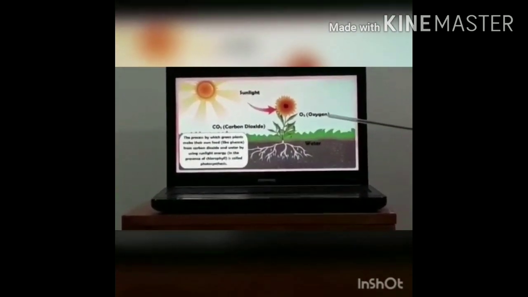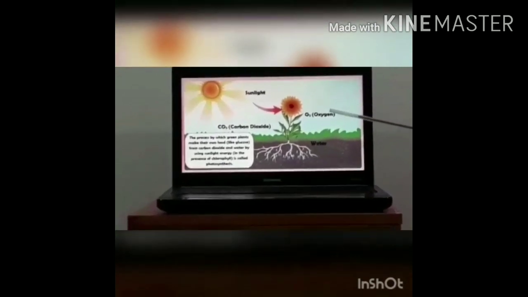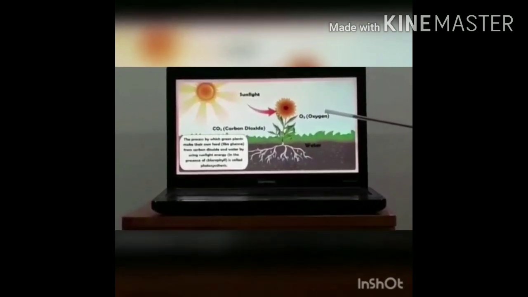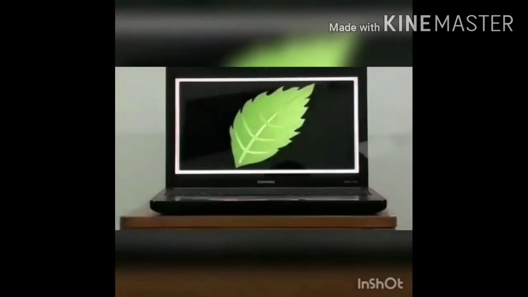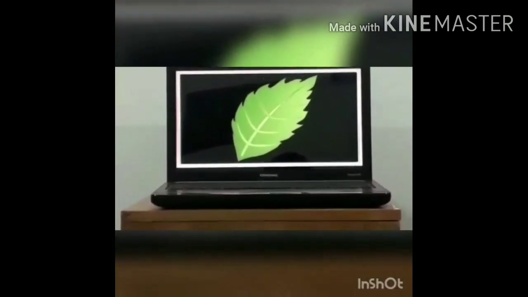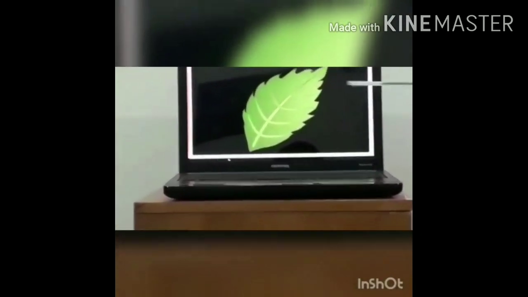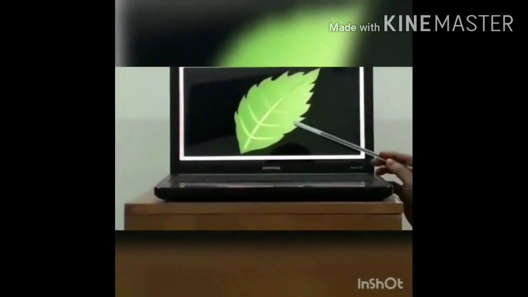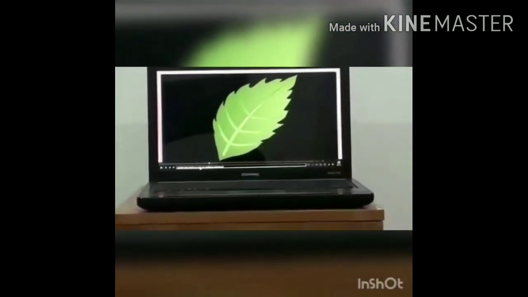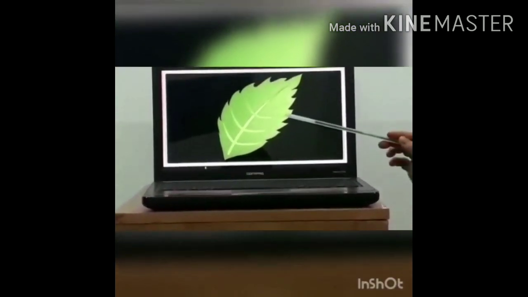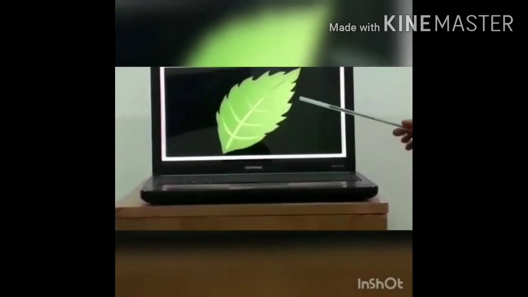So you can see oxygen here. That oxygen is formed as a byproduct of photosynthesis. See the leaf, which is the photosynthetic organ or food factory of the plant.